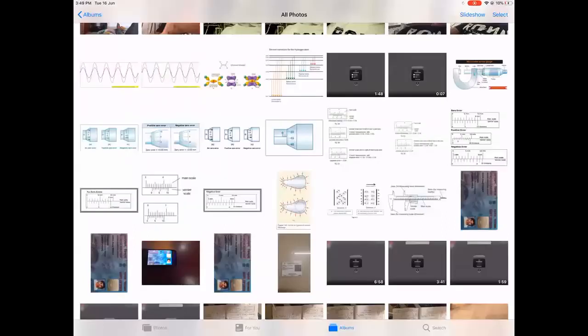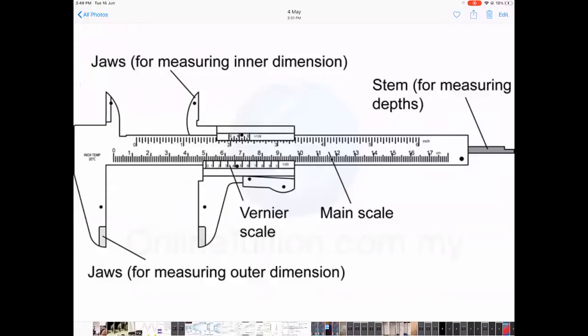Now, in this also, if you look closely, you can find out. You see, there is a main scale, there is a vernier scale. I kept it between these jaws. When I kept this between these jaws, the reading is showing this much. Do you see that the reading is more than 4.9, but less than 5?